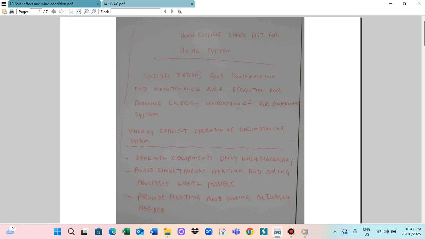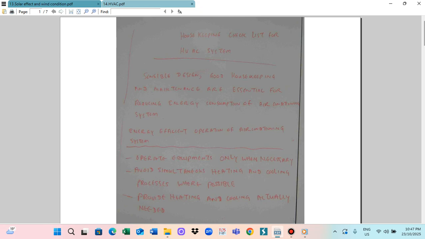The most important one is energy efficiency. So we have to prevent waste of energy, and to do that we have to follow the housekeeping system. The important one for the air conditioning system is that we need to operate the equipment only when